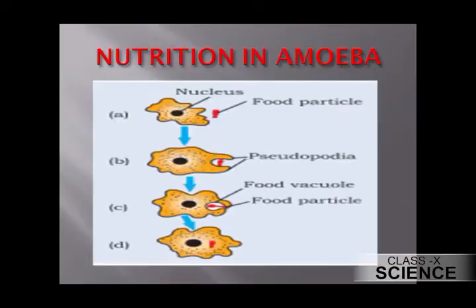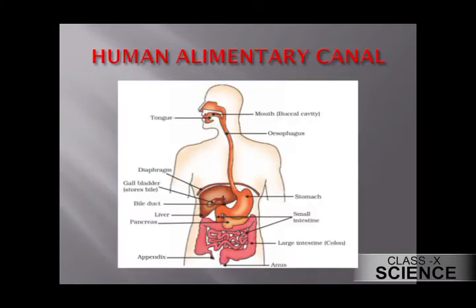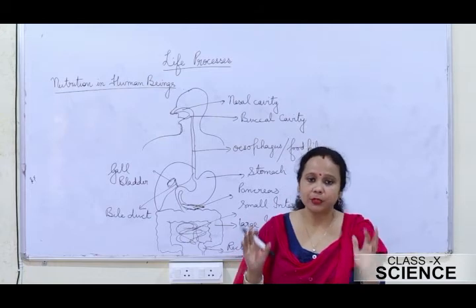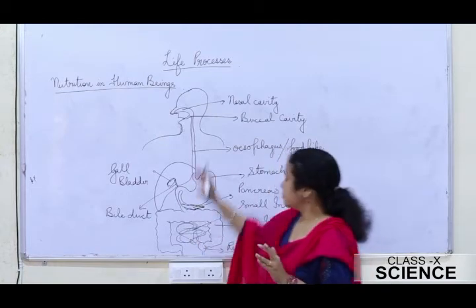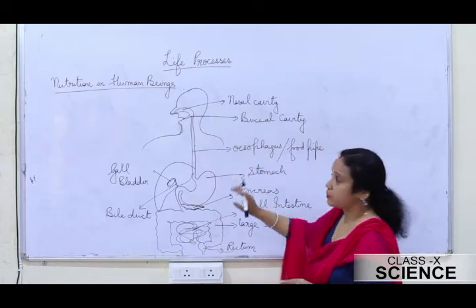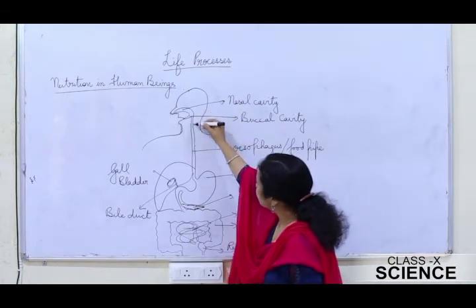Now let's see, students, nutrition in human beings. What is actually nutrition in human beings? The nutrition in human beings takes place with the human digestive system. This is a rough structure of the human digestive system.